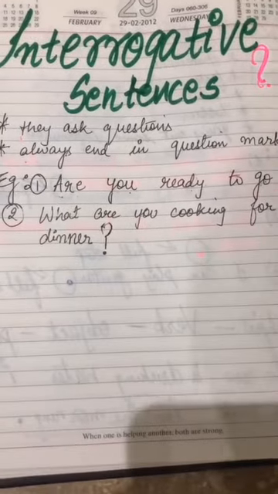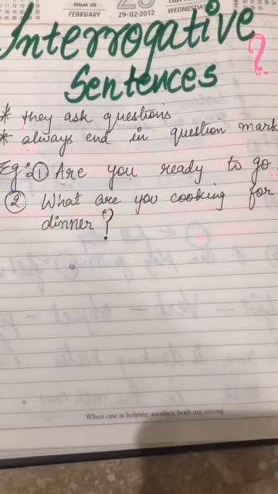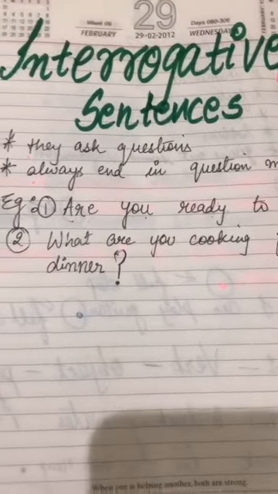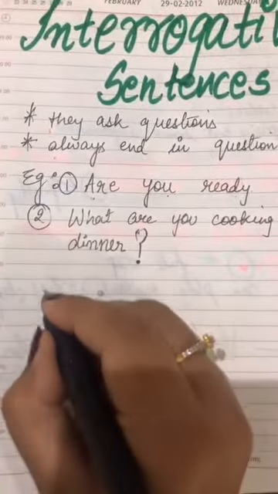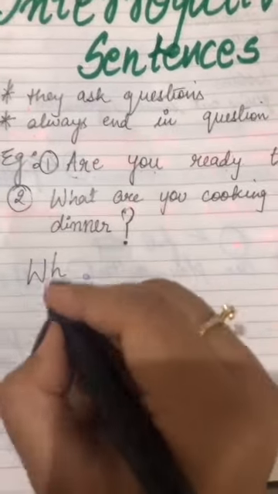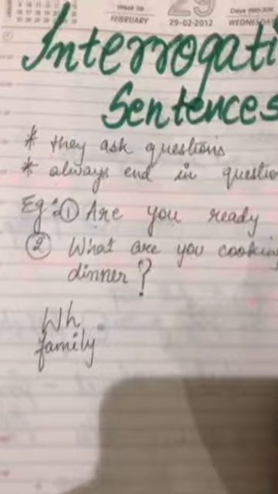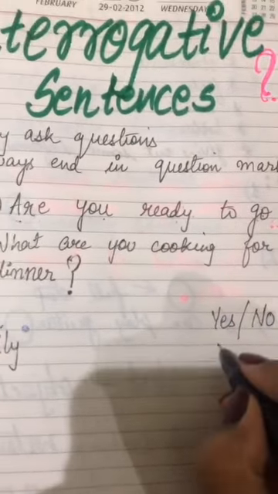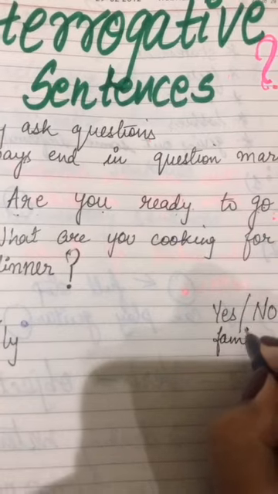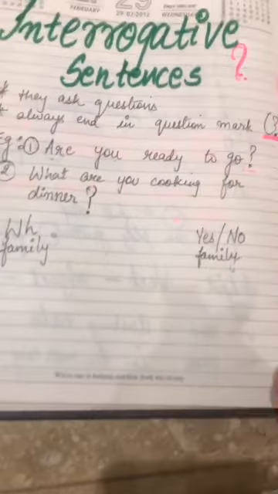Now I was explaining in the starting introduction that there are two types of interrogatives. One is from the WH family, and the second is where you get the answer in the yes or no family. This is extremely important for you to know.